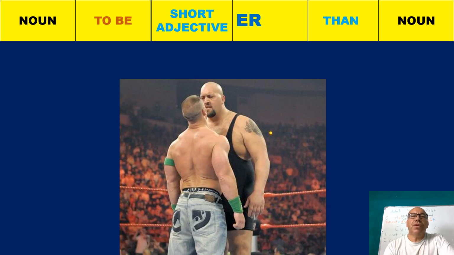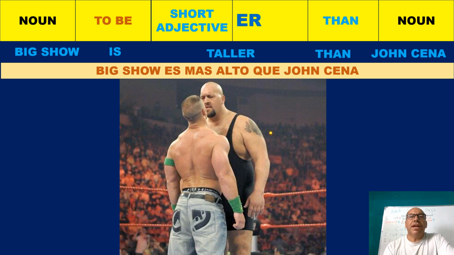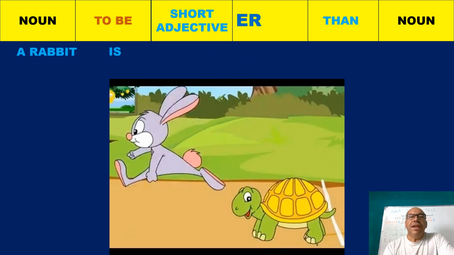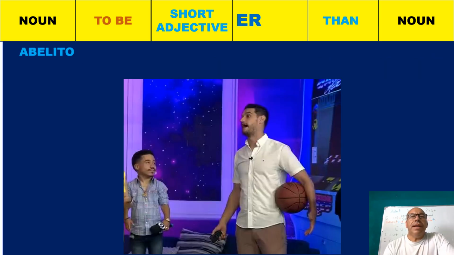So our first example is like this one. Bishop is taller than John Cena. Example number 2. A rabbit is faster than a turtle. Example number 3. Abelito is shorter than Adrian.